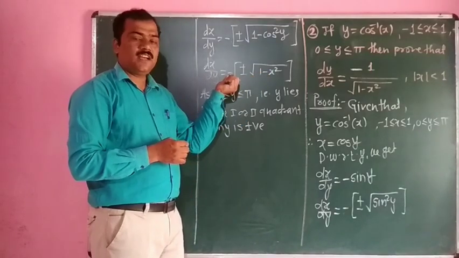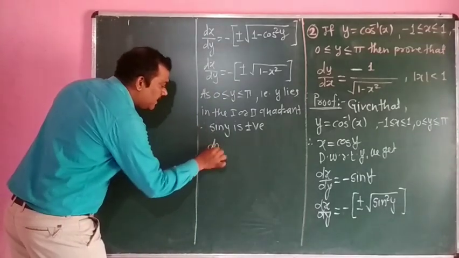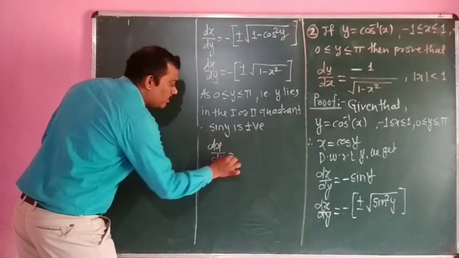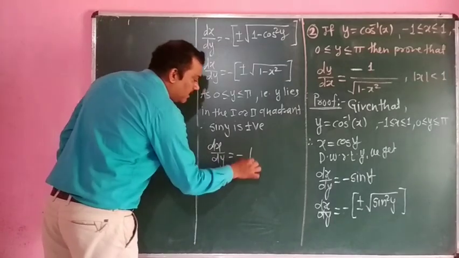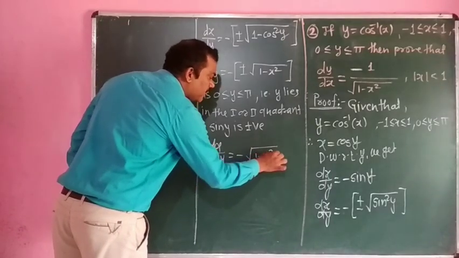Positive into minus gets the minus, so we can write dx by dy is equal to minus under square root of 1 minus x square.